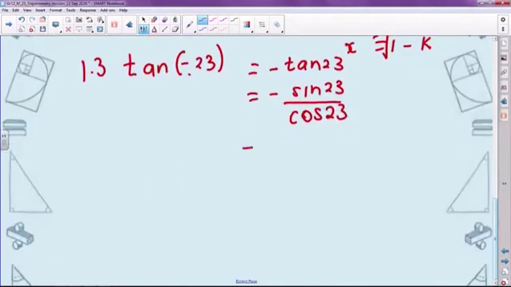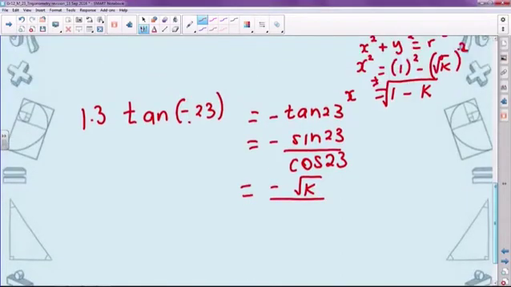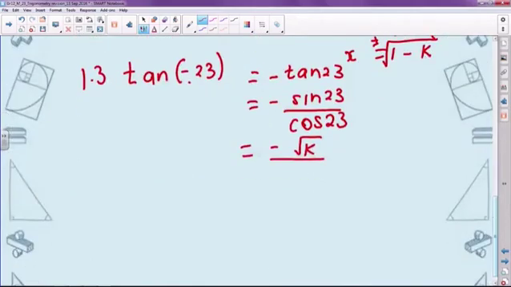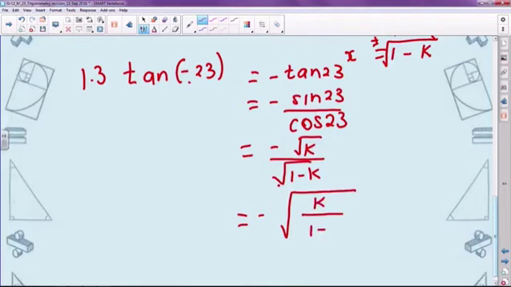And we were given that sine 23 was the square root of k. We just worked out that cos of 23 was square root of 1 minus k. In its simplest form, because these are both square roots, we can write this underneath 1 square root as follows. So this would be the square root of k over 1 minus k.